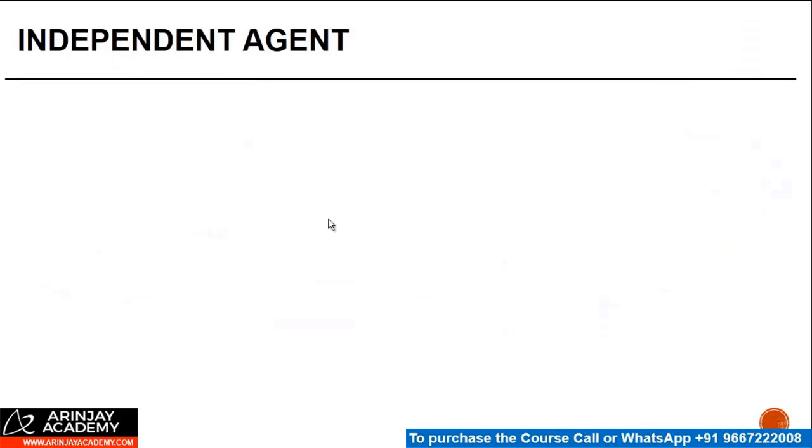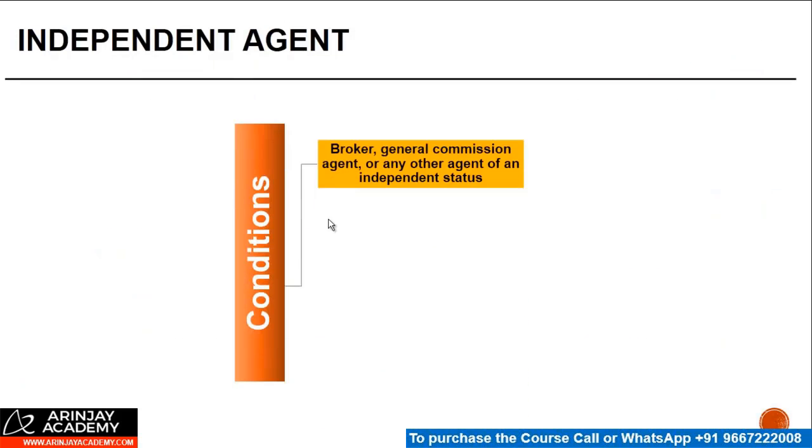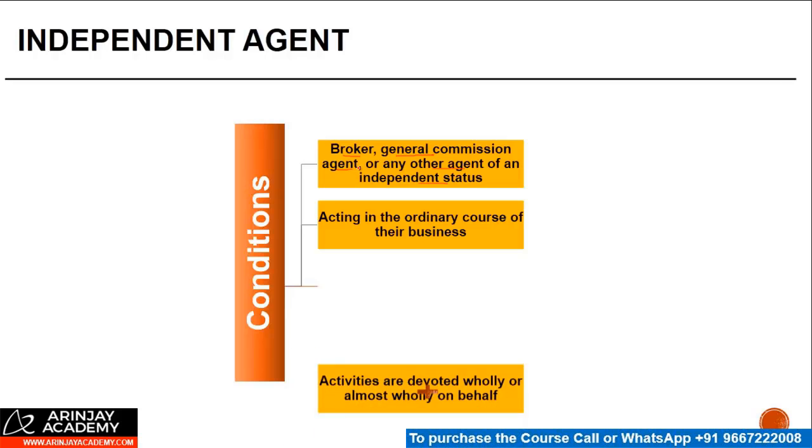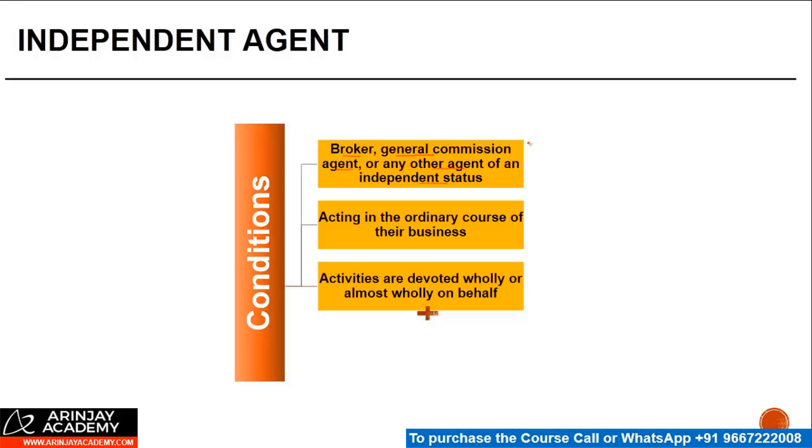So if I have to break this down in terms of the conditions, the first is the foreign enterprise operates through a broker, general commission agent, or any other agent of independent status. Such a person is acting in the ordinary course of their business, right? If these two conditions are satisfied, no PE.